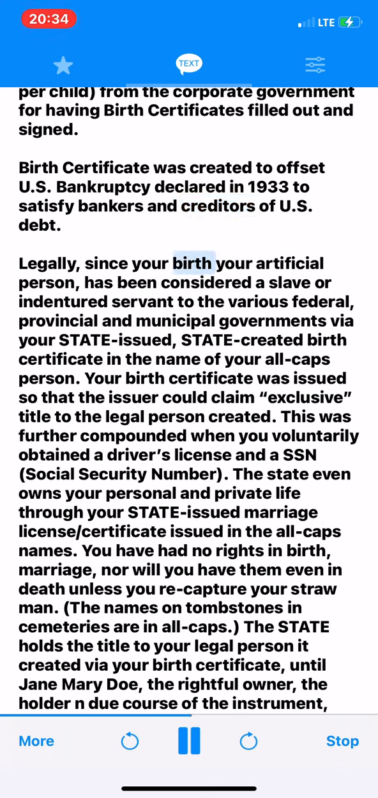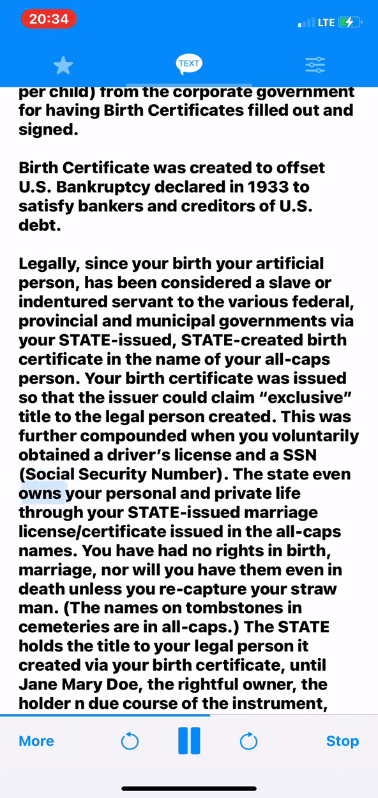Legally, since your birth your artificial person has been considered a slave or indentured servant to the various federal, provincial and municipal governments via your state-issued, state-created birth certificate in the name of your all-caps person. Your birth certificate was issued so that the issuer could claim exclusive title to the legal person created. This was further compounded when you voluntarily obtained a driver's license and a SSN, social security number.